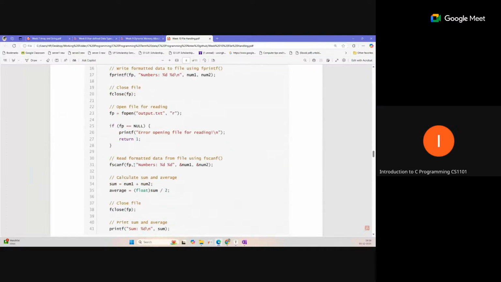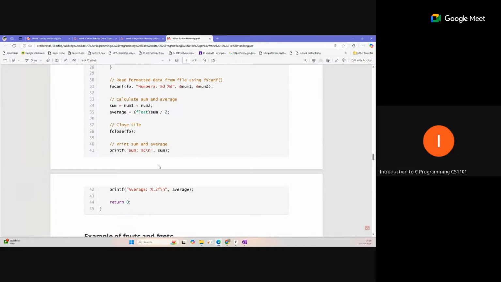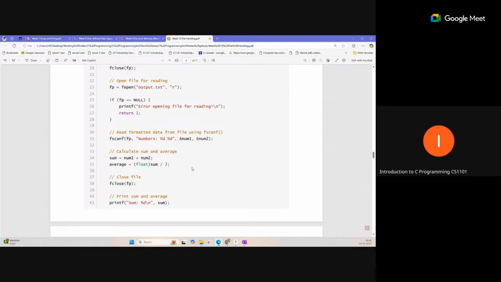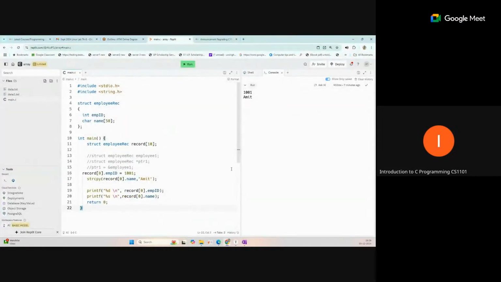After reading and getting the data, your questions will become similar to your structure questions, or maybe some string based questions. The reading and writing are the only additional things for this type of question in your exam. So practice this. In the coming revision session, I'll ask another instructor to focus on some questions on this.